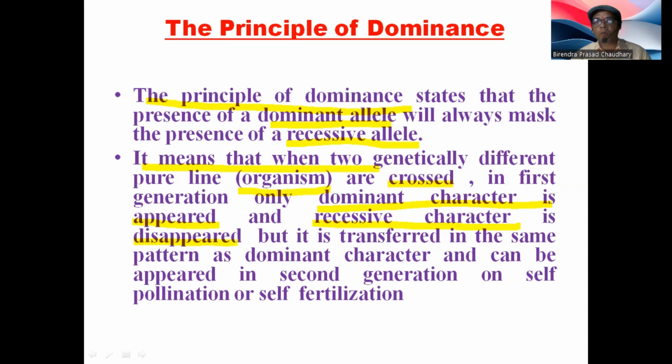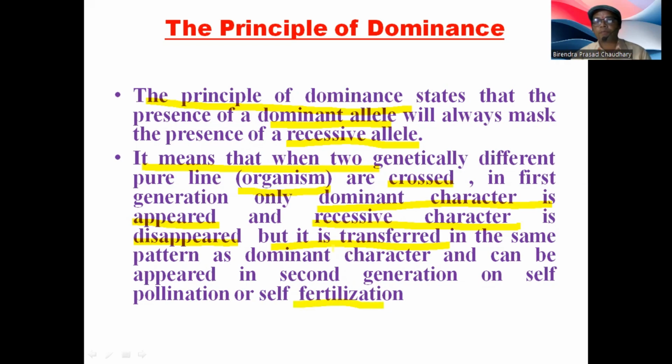Recessive character को एलिललाई डोमिनेन्ट क्यारेक्टरको एलिलले के गर्यो, सप्रेस गरिदियो, मास्क गरिदियो, जसले गर्दा त्यो फर्स्ट जेनेरेसनमा देखा परेन. But it is transmitted, it is transferred in the same pattern as dominant characters, and can appear in the second generation on self-pollination or self-fertilization.